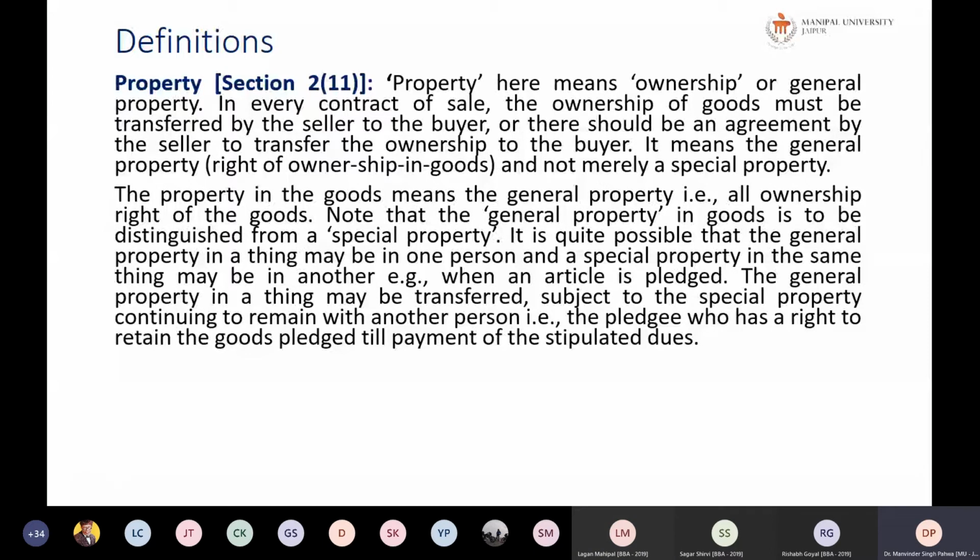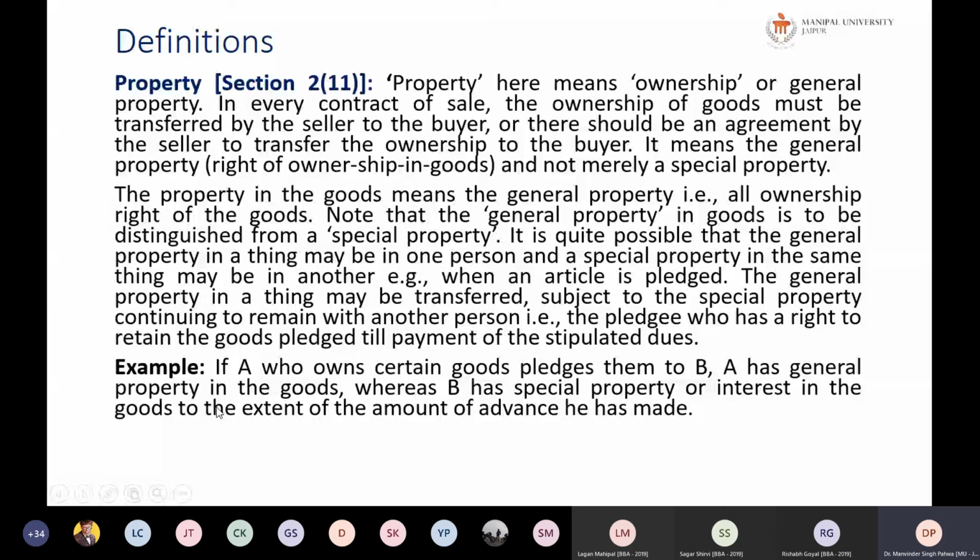So the pledger has pledged his property to the pledgee. And why has he pledged his property? Because this property is to be kept with the pledgee as security for the money he is taking from the pledgee. So the right of the pledgee is a special right on the property, not a general right. General right means having the right of selling the property and the ownership of the property. The ownership of the property is of the pledger, not the pledgee. So in such a case, there will be a special property in the name of the pledgee, and the general property will be in the name of the pledger.